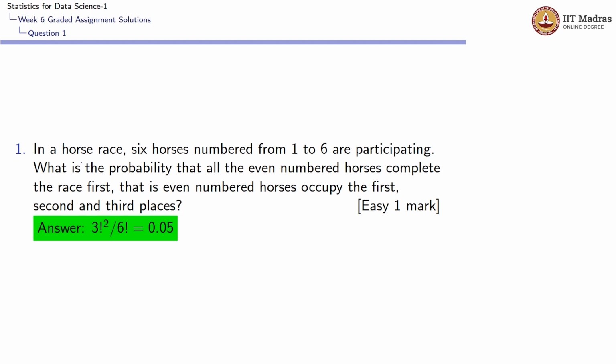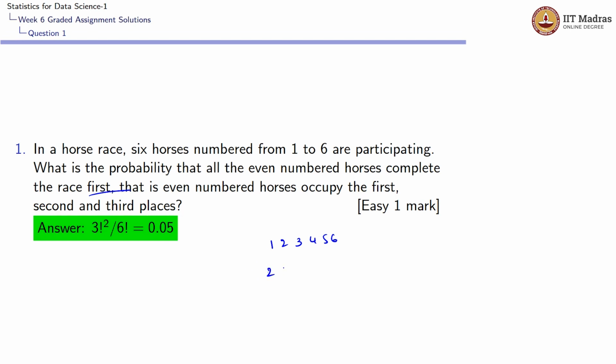The first question is, in a horse race, 6 horses numbered 1 to 6 are participating. What is the probability that all even numbered horses complete the race first? That is, even numbered horses occupy the first, second and third places. So the horses are named 1, 2, 3, 4, 5, 6, and all the even numbered horses should be occupying the first, second and third place.